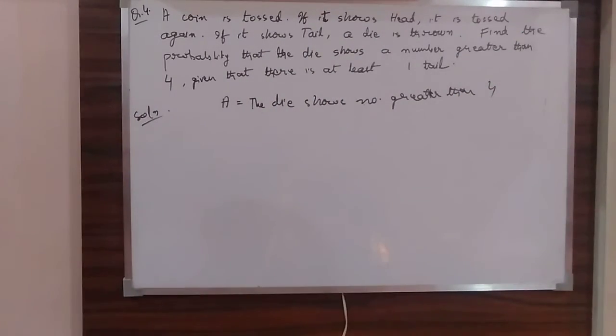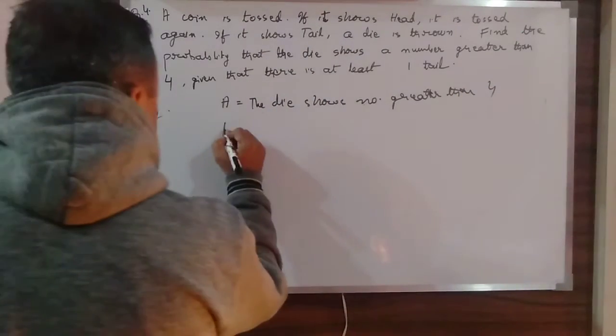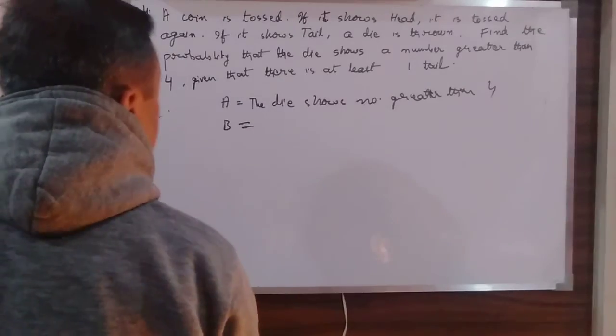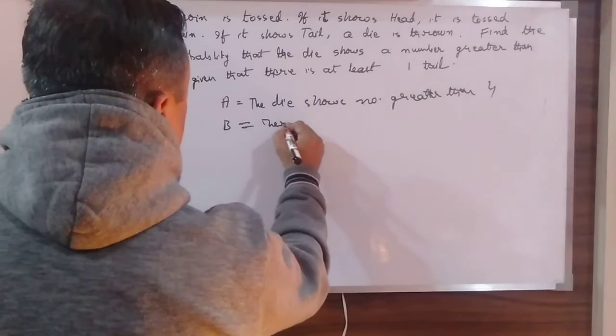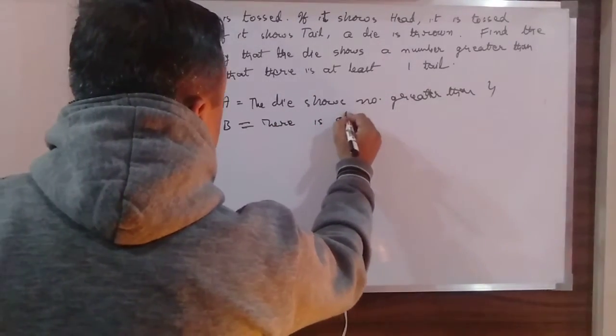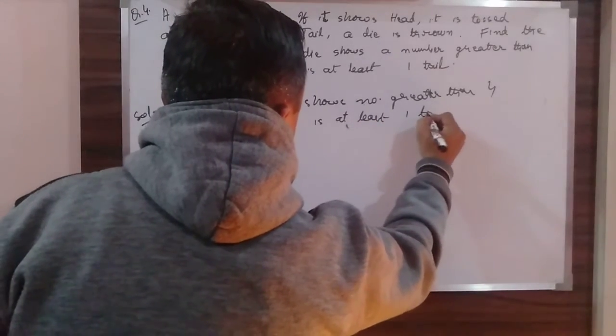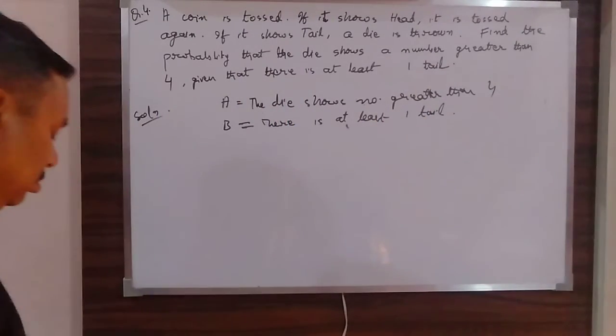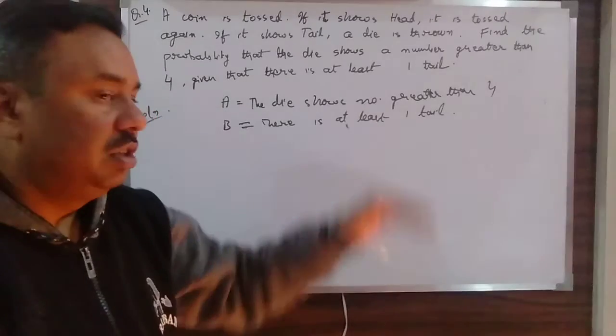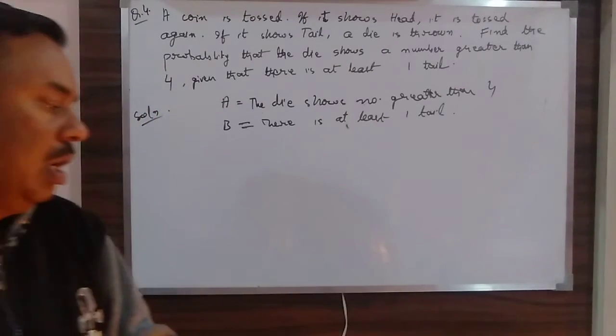Okay, and B I will take as there is at least one tail. Okay, I should not have rubbed that sample space also, but anyway,